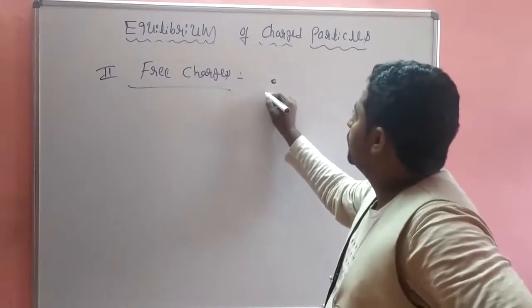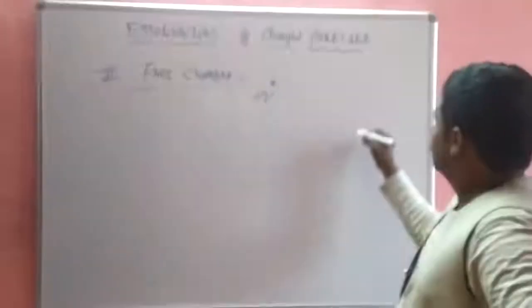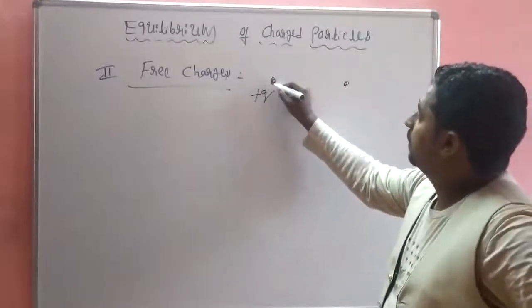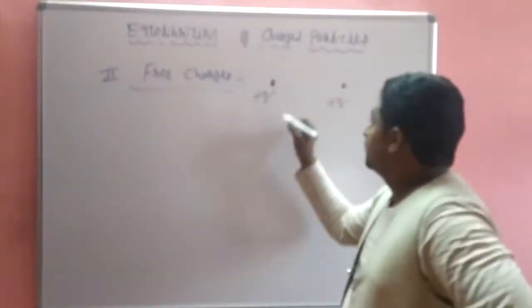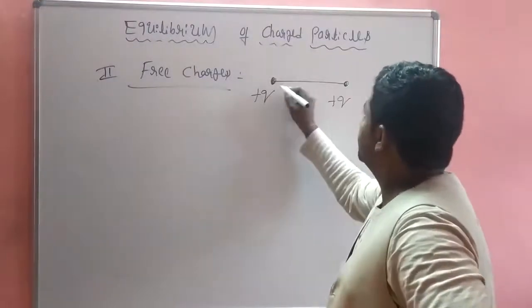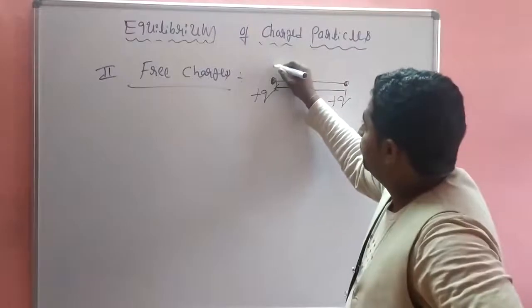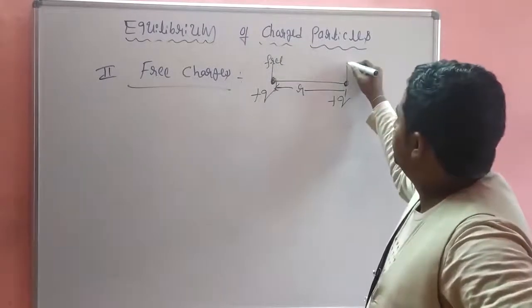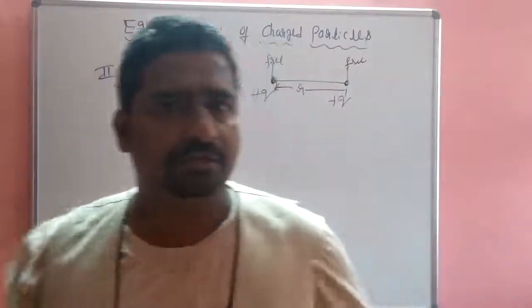Take this charge plus q, the other charge is also plus q, separated by the distance r. So this charge is free, this is also a free charge. The charges can move anywhere.